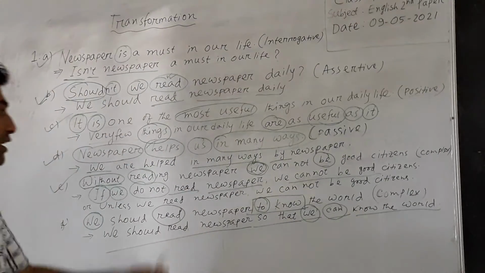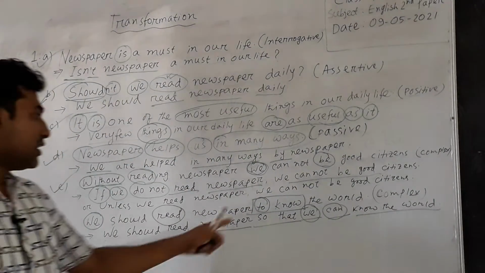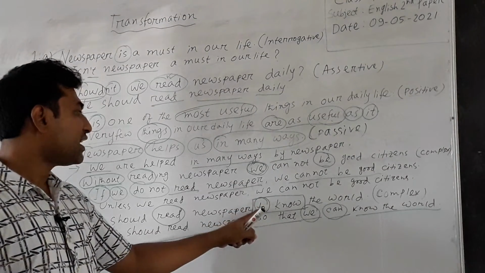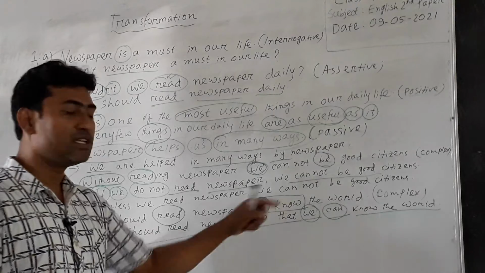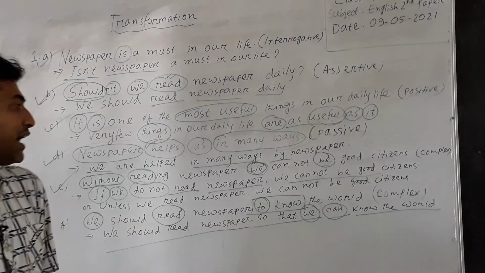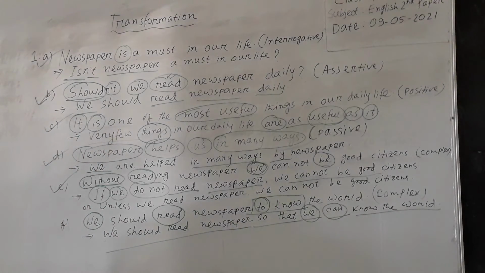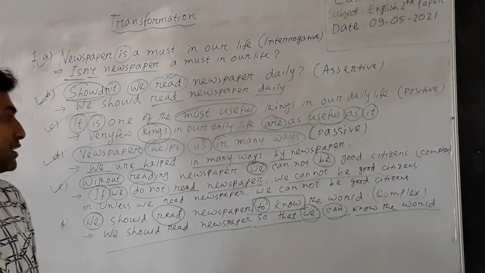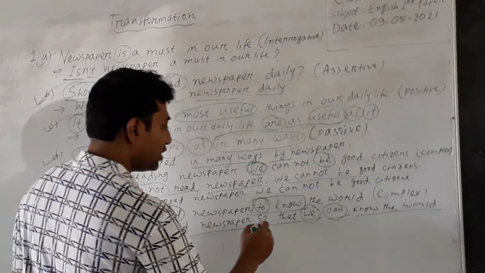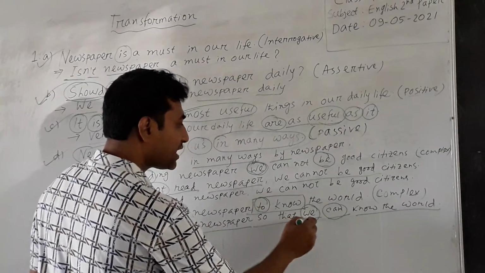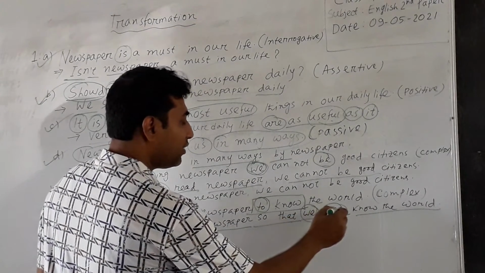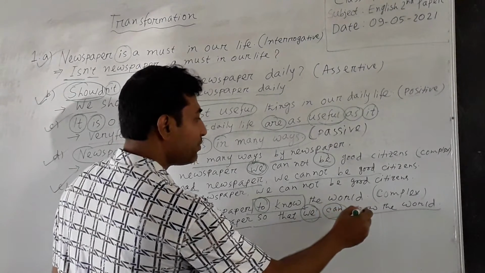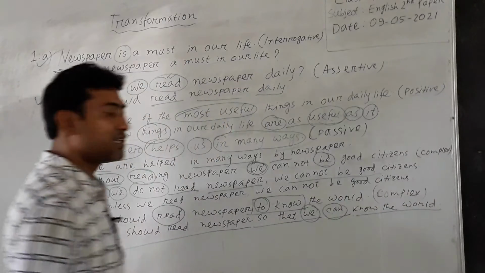So dear students, look at the structure here. If a simple sentence contains the words like to plus verb, that is infinitive, and if the infinitive indicates the purpose or reason of doing any work, then we have to follow the structure: so that plus subject plus can or may or could according to tense plus verb plus the rest of the sentence.